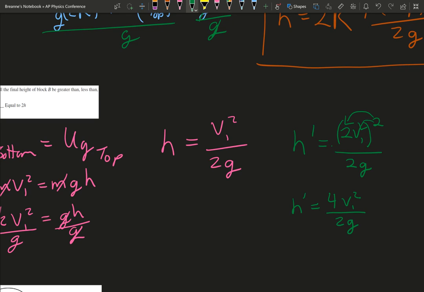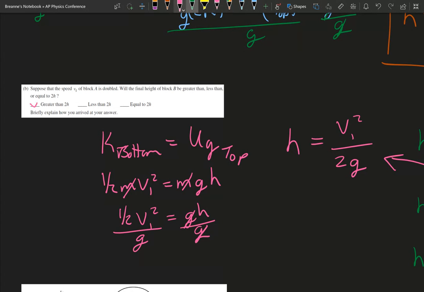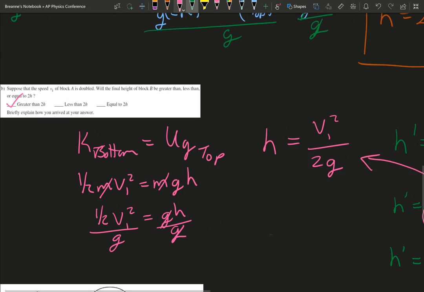And everyone's going to be tempted to stop there, but nope, don't do that, because this part here is the same as that. So what you're seeing is that your h prime equals 4 times your h. So that's actually going to be greater than 2h.